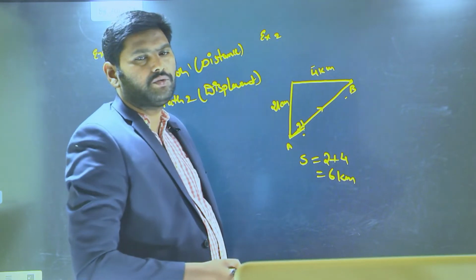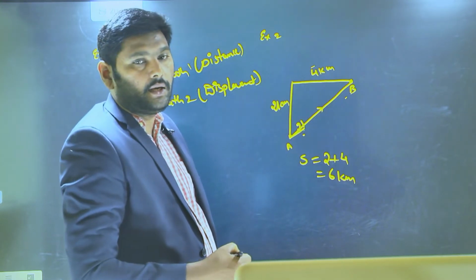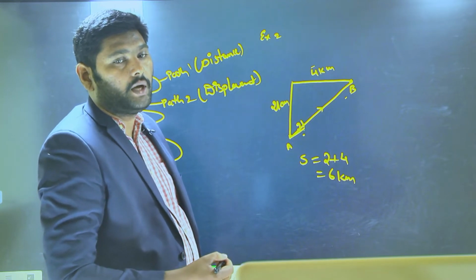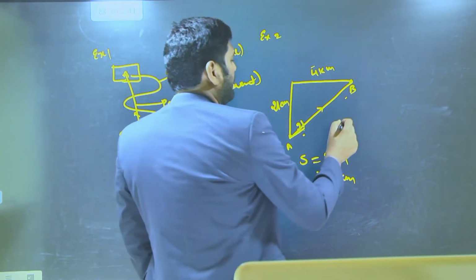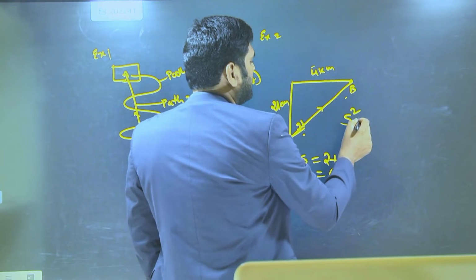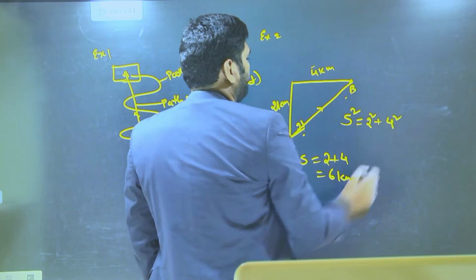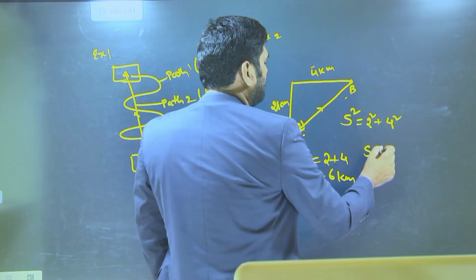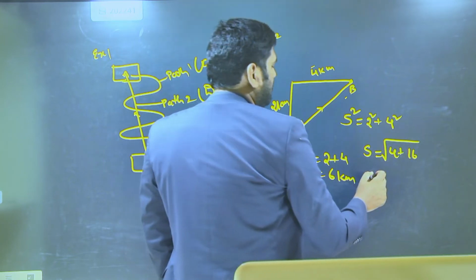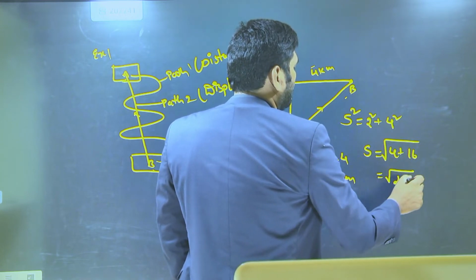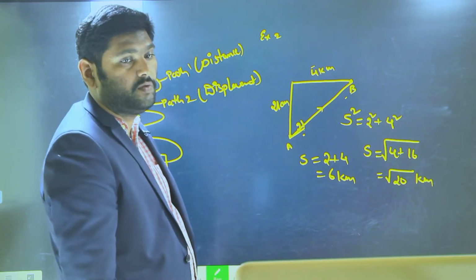Now tell me one thing, what is this length? This length you can find by using the Pythagoras theorem. It is looking like a right angle triangle. In this right angle triangle, the shortest length appears like a hypotenuse. So you can write hypotenuse as S. So hypotenuse square is equal to side square plus side square. From here, hypotenuse square is equal to 4 plus 16, which equals 20 kilometers. Root 20 kilometers is your shortest distance between the final and initial position.